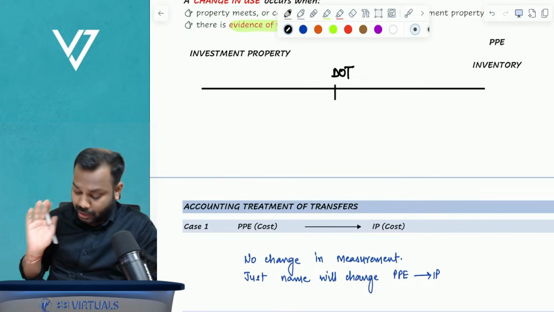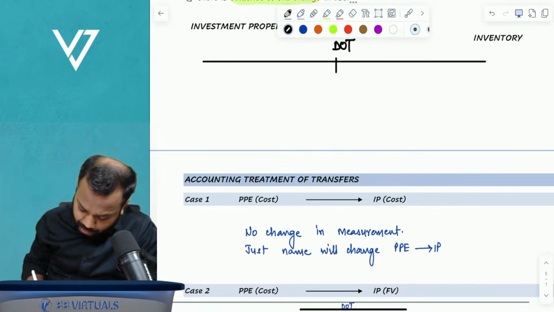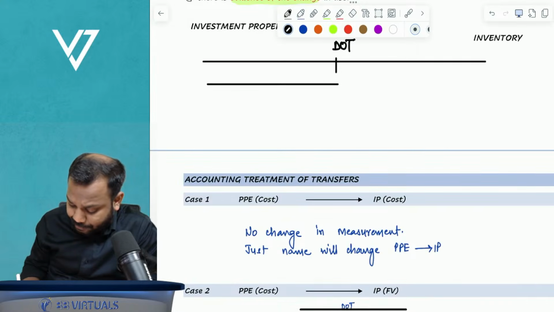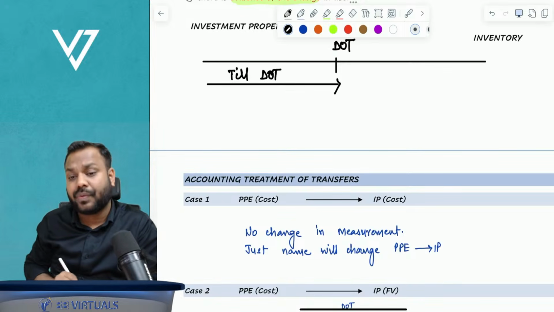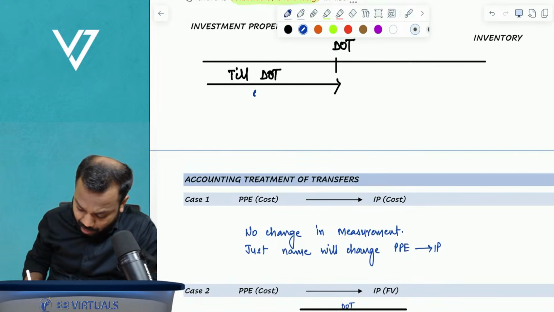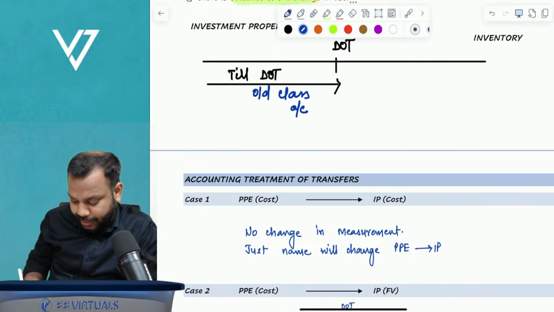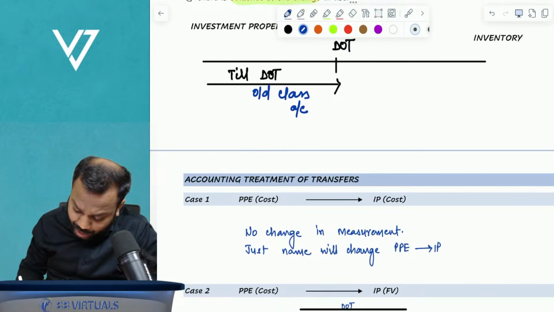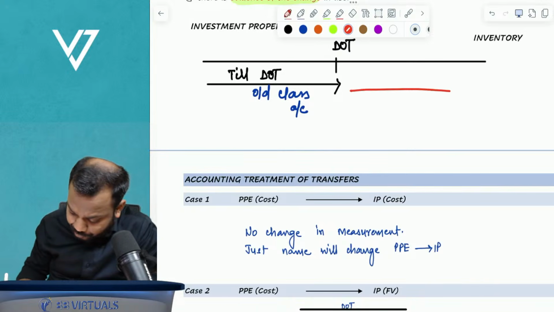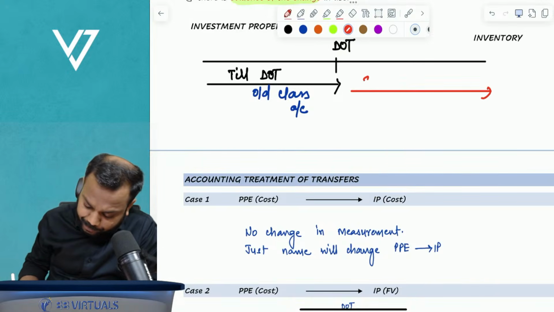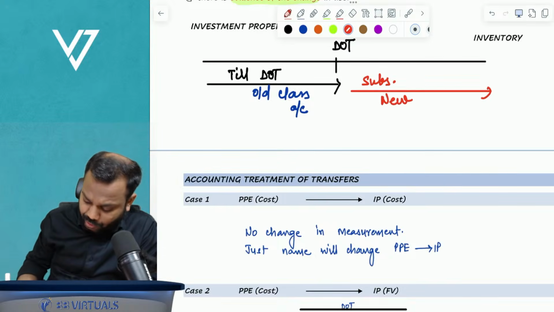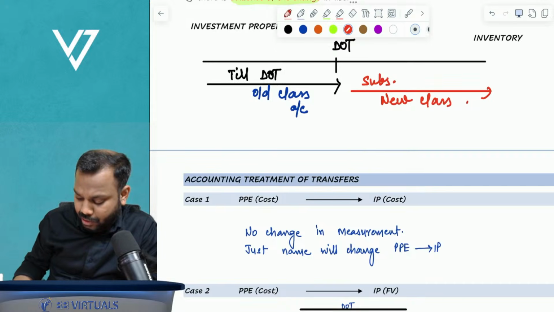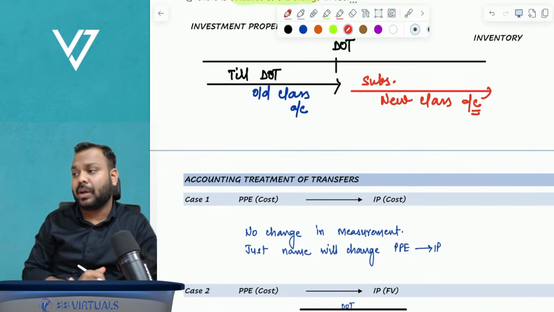The standard says that till the date of transfer, you will apply old classification accounting. Subsequent to the date of transfer, you will apply new classification accounting. This is the simple rule.